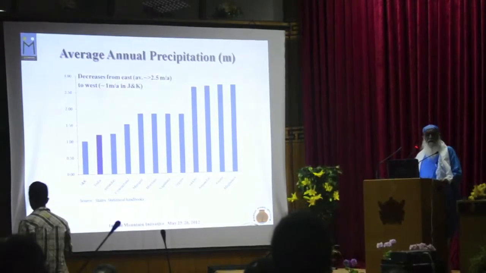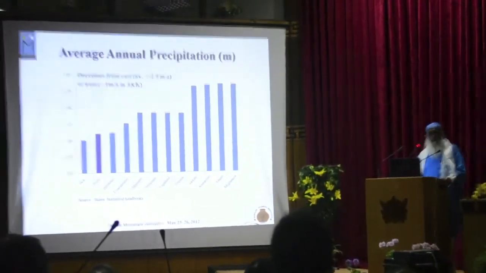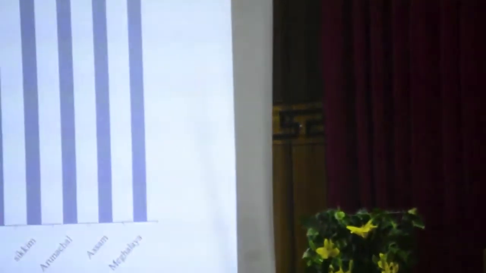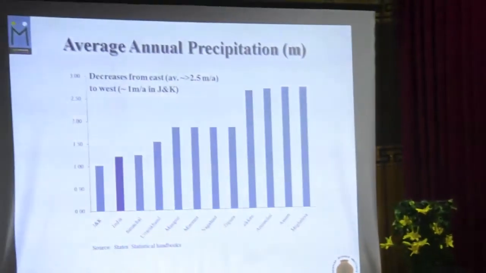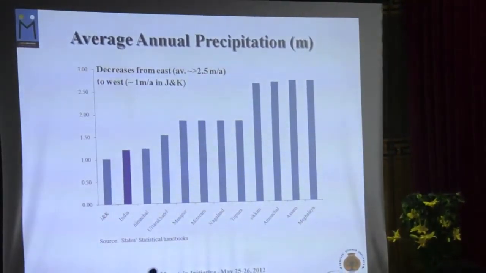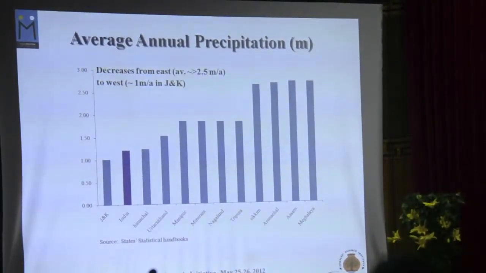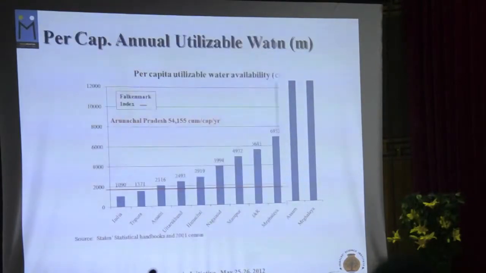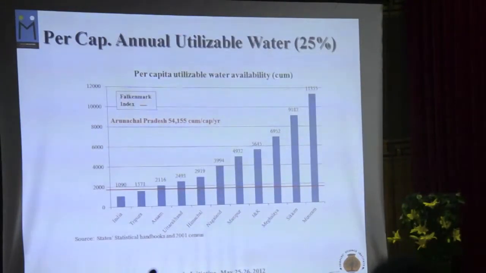we go from the east to the west and as we go from the south to the north of the Himalayan region. You will see here that except for Jammu and Kashmir, all the Himalayan states have slightly higher rainfall than the national average, with the eastern states having more than double that average. This leads to very high per capita availability of water.